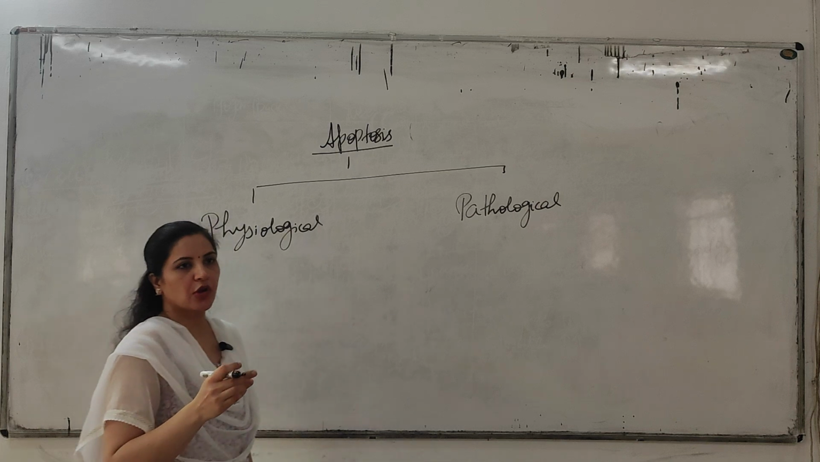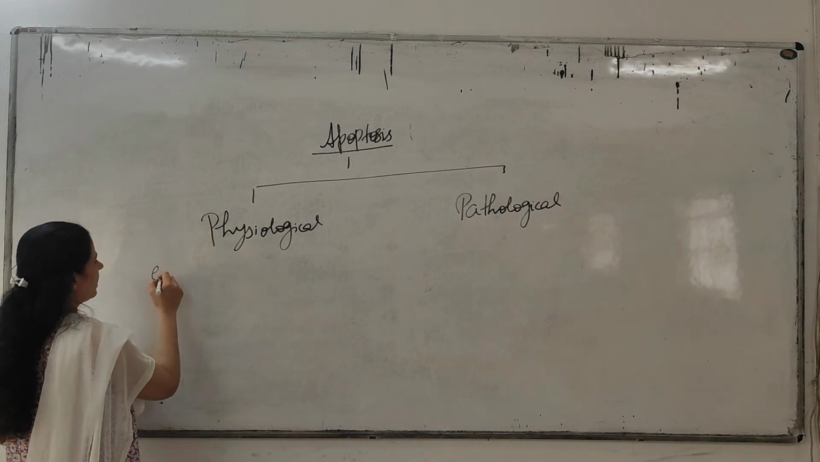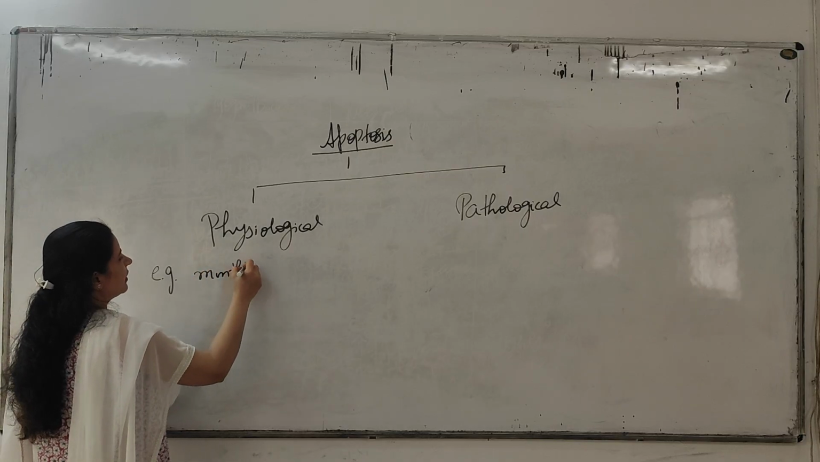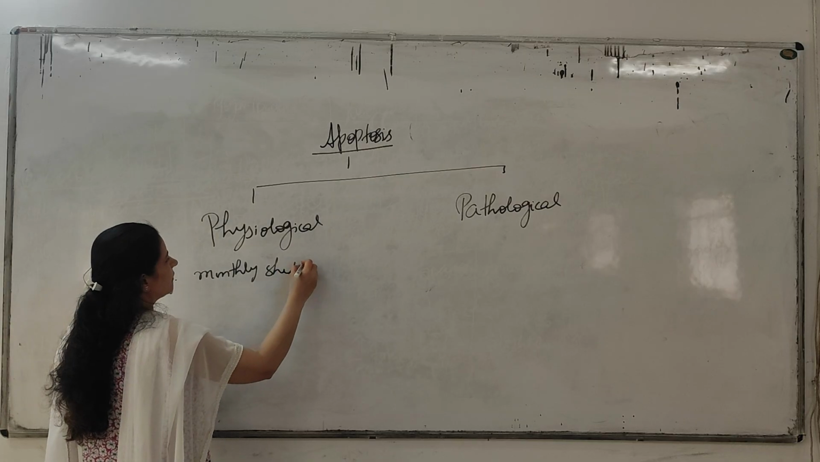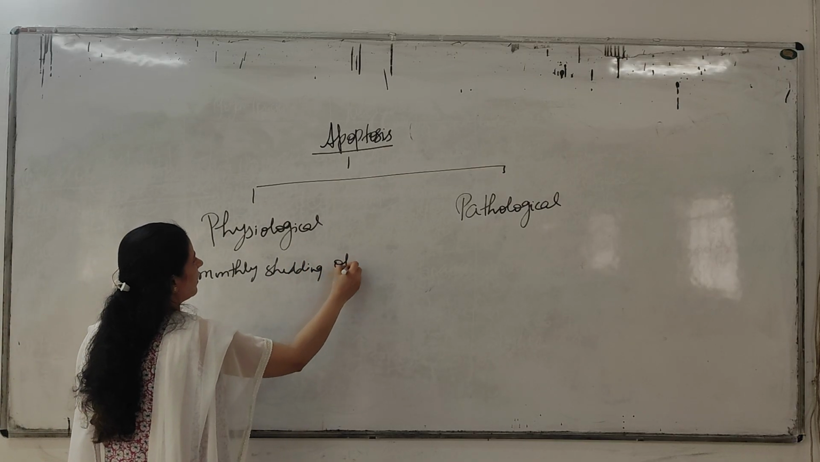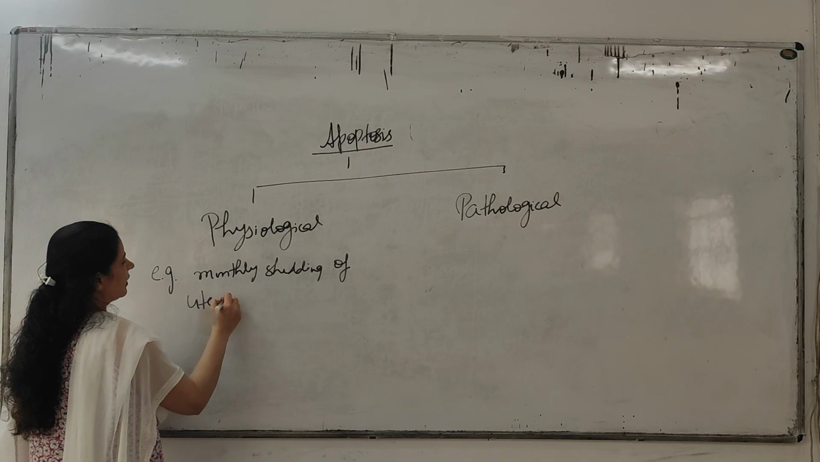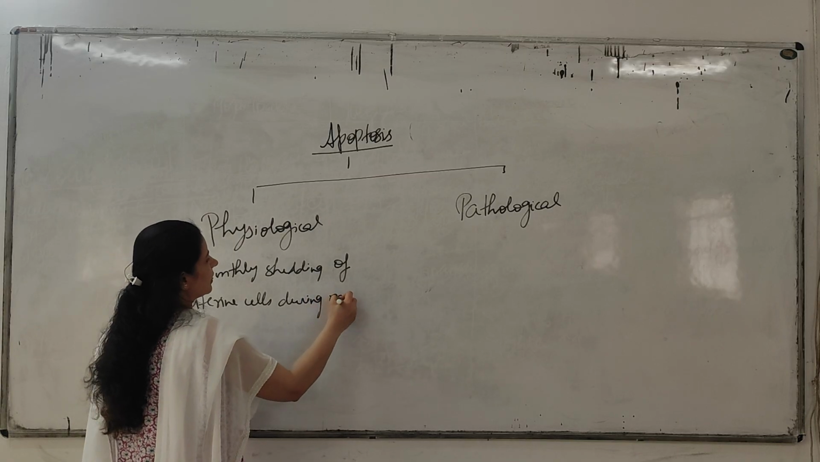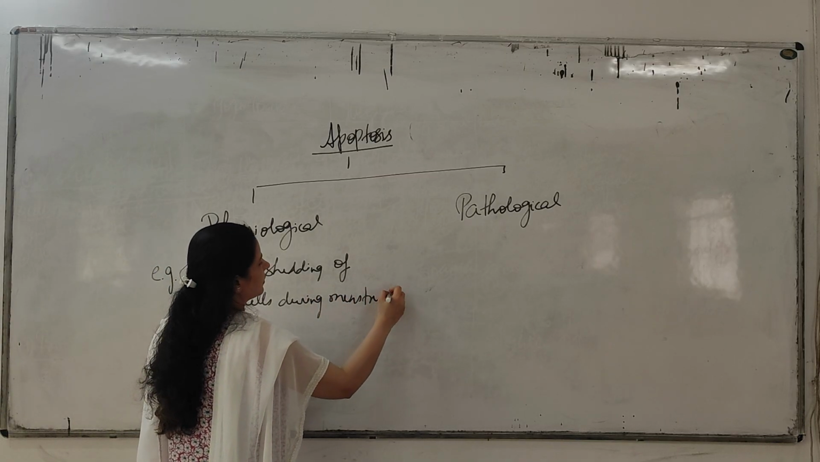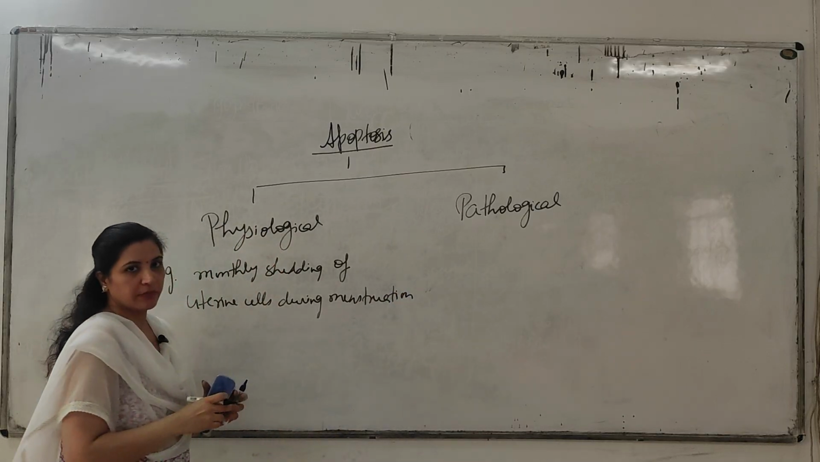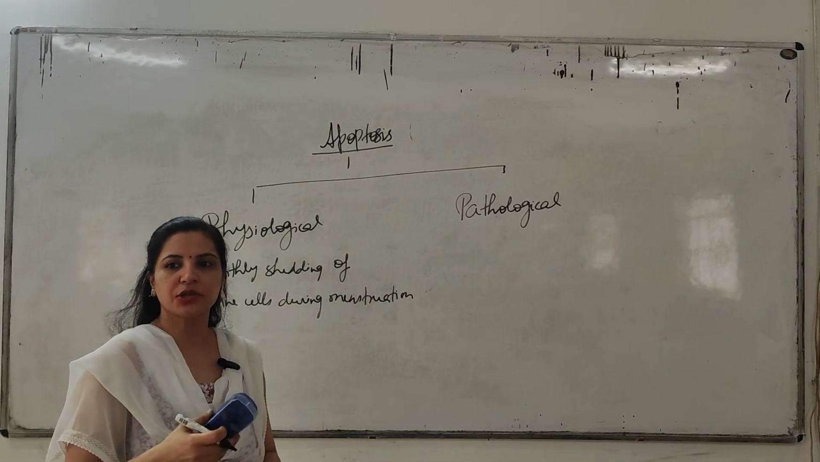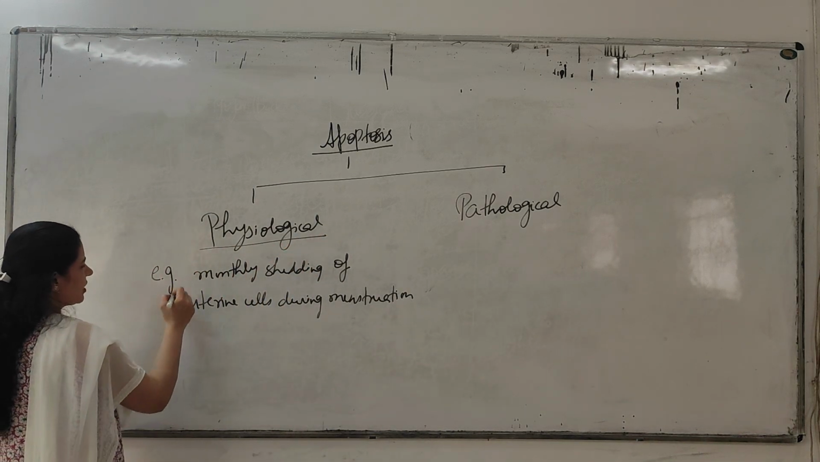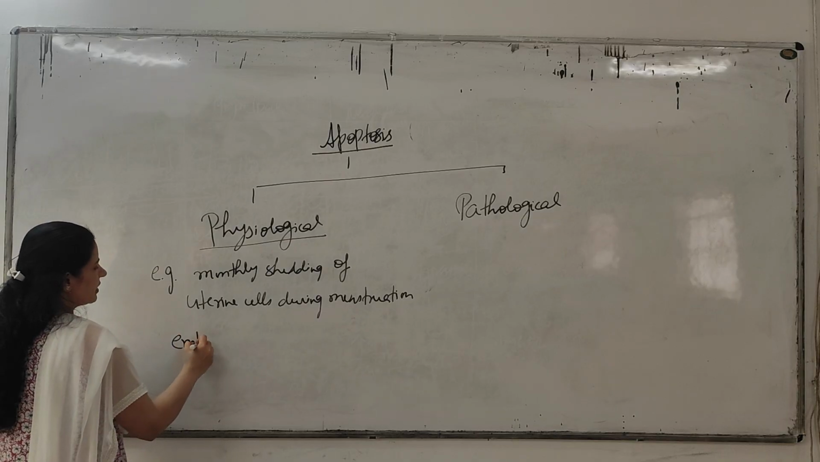Okay. So physiological apoptosis, for example, the monthly shedding of uterine cells during menstruation. So this is an example of physiological apoptosis. Like during menstruation, there is shedding of the uterine cells. So this comes under which category? Physiological. Or a second example you can give is during embryogenesis.